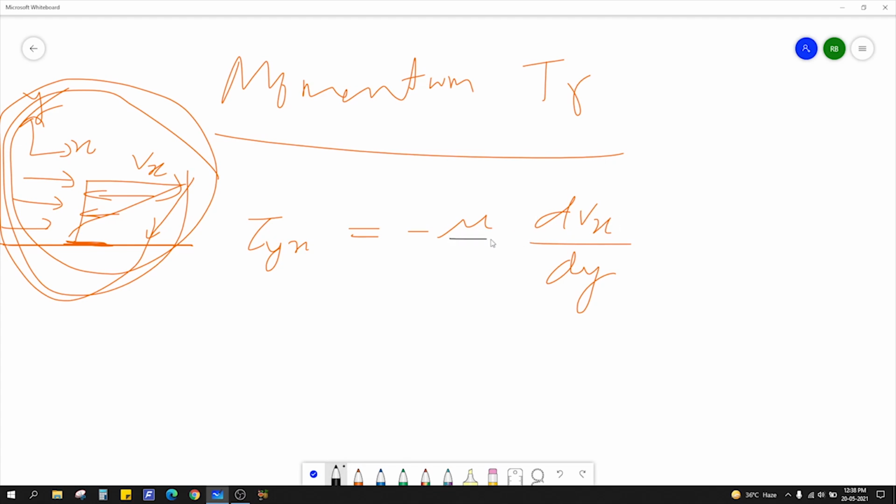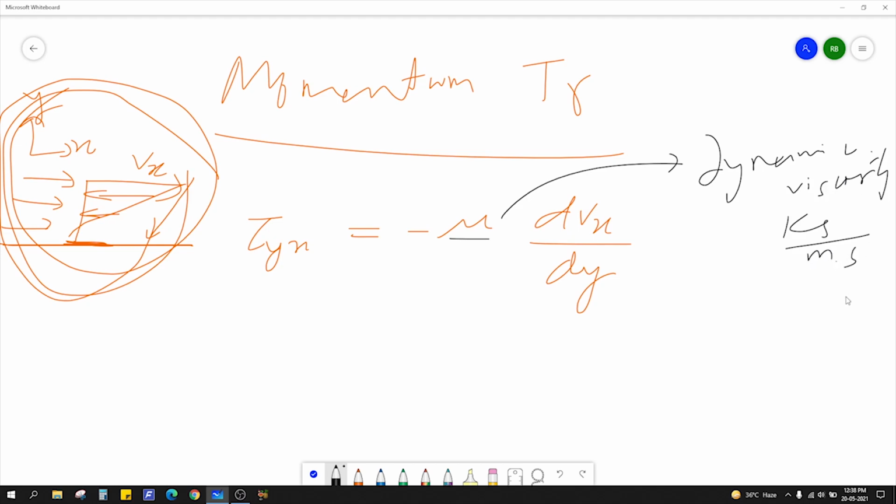What mu is, is nothing but the dynamic viscosity. There are two types of viscosity: dynamic viscosity and kinematic viscosity. The dynamic viscosity units are kg per meter second in SI units.